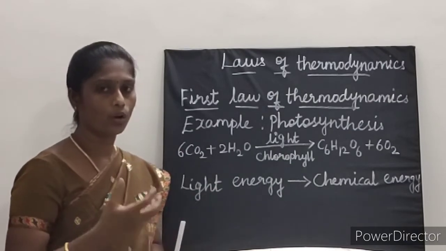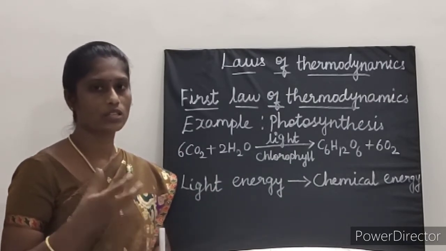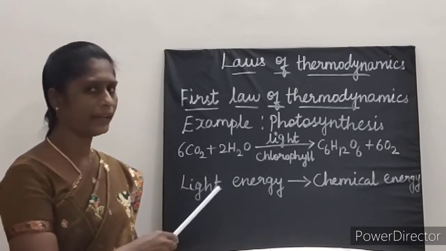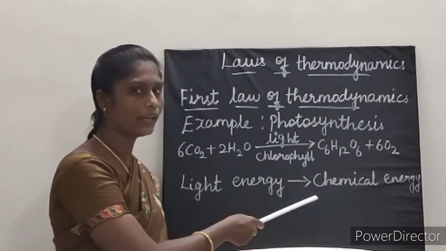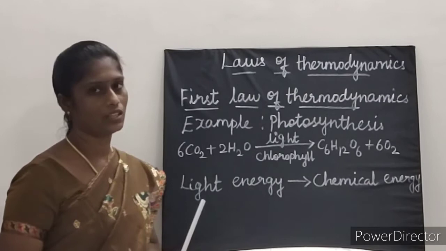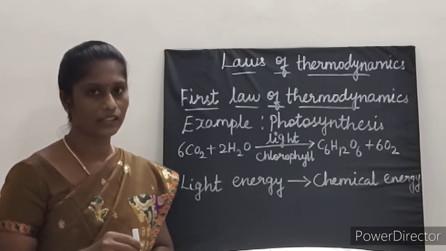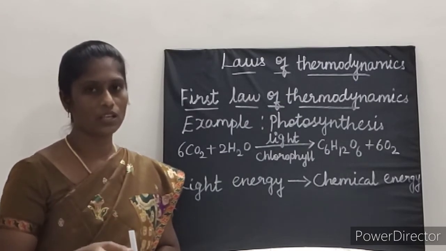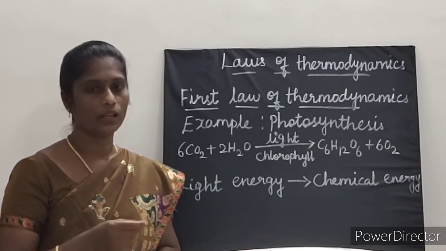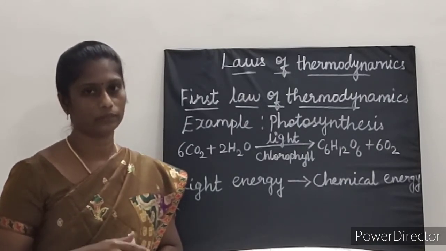So there is no loss or gain in the total energy. Okay, so here light energy is converted into what? Chemical energy. So what is the first law of thermodynamics? It states the transfer of energy from one system to another system in various forms. Here energy cannot be created or destroyed.